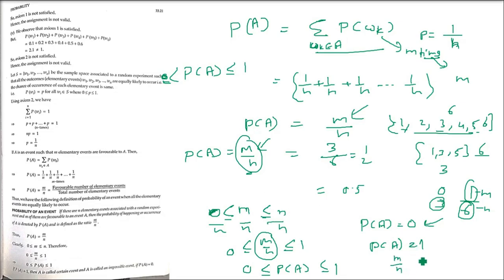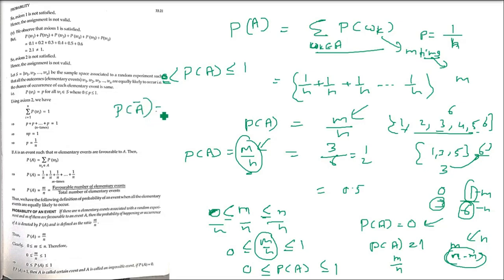Probability of happening is m by n. So when A is not happening, what is happening? Say m is the favorable cases. So what are the non-favorable cases? n minus m. Because 1, 3, 5 has come, 2, 4, 6 has not come. So 6 minus 3 is 3: 2, 4, 6. One thing is happening, one thing is not happening. So if one thing is not happening, what will that be? The total number minus the things which are happening. So n minus m is the number of non-favorable cases.